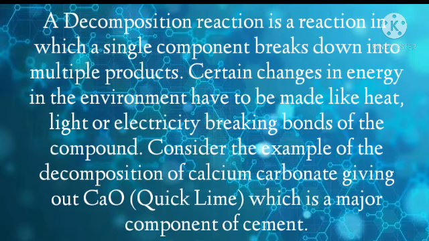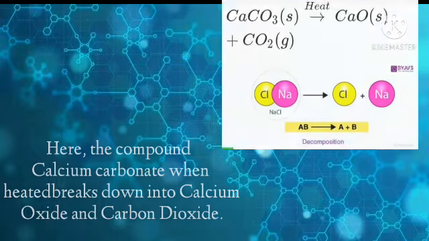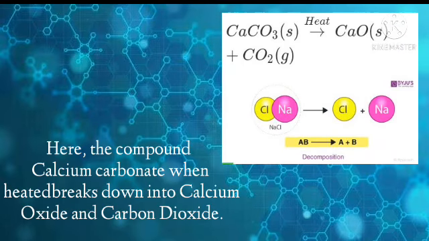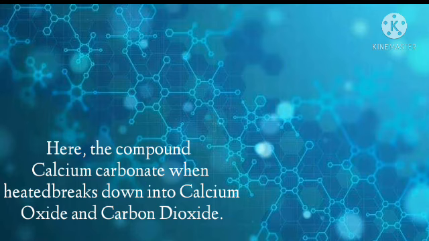Consider the example of decomposition of calcium carbonate giving out CaO or quicklime, which is a major component of cement. Here the compound calcium carbonate, when heated, breaks down into calcium oxide and carbon dioxide.